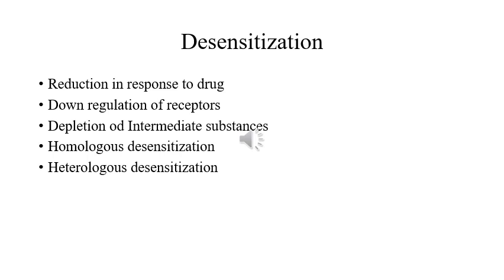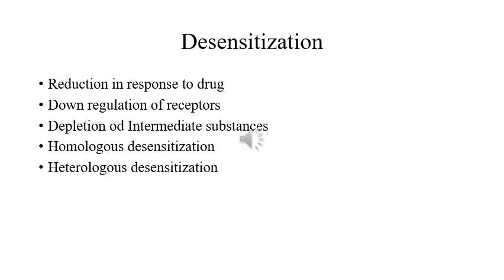Now this desensitization can be classified into two types. Number one, homologous, or number two, heterologous. Let us talk about homologous desensitization. This is the desensitization limited only to agonists of one receptor, after they are repeatedly administered. In the other case, the response to all the agents that act through different receptors but produce the same response is decreased by exposure to any one of the agents. This is called heterologous desensitization.